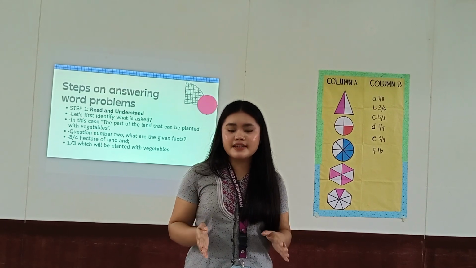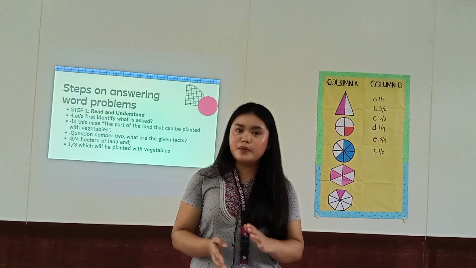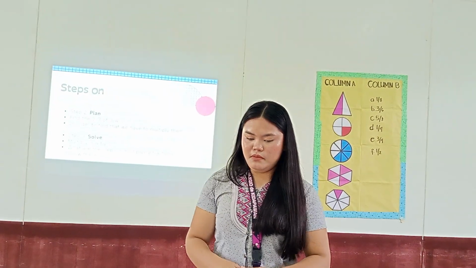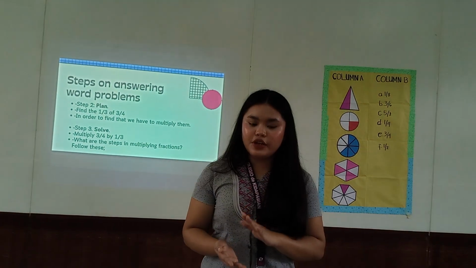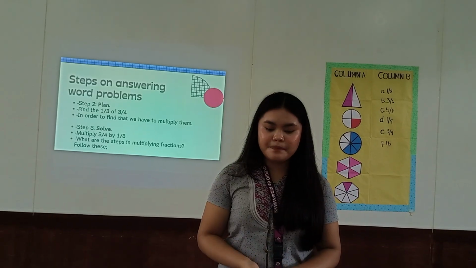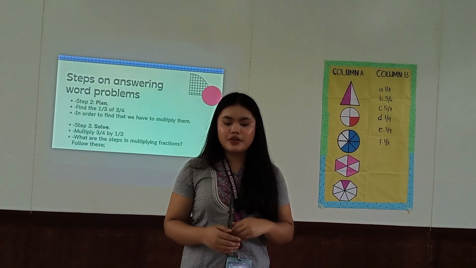Our given facts are 3/4 hectare of land and 1/3 which will be planted with vegetables. Step 2, plan. Find the 1/3 of 3/4. In order to find that, we have to multiply them. Step 3, solve. Multiply 3/4 by 1/3.